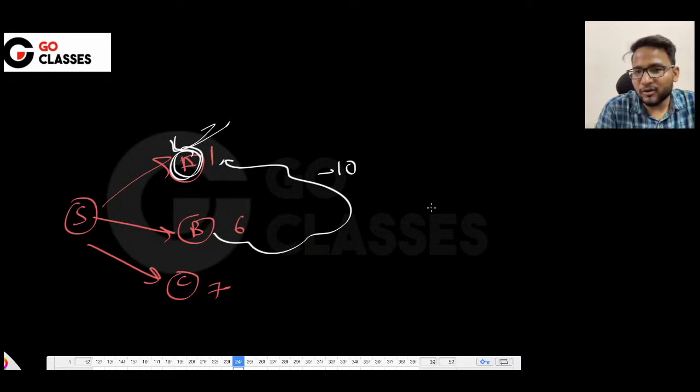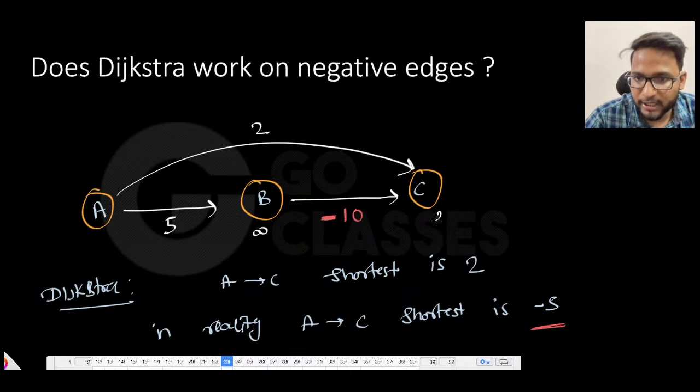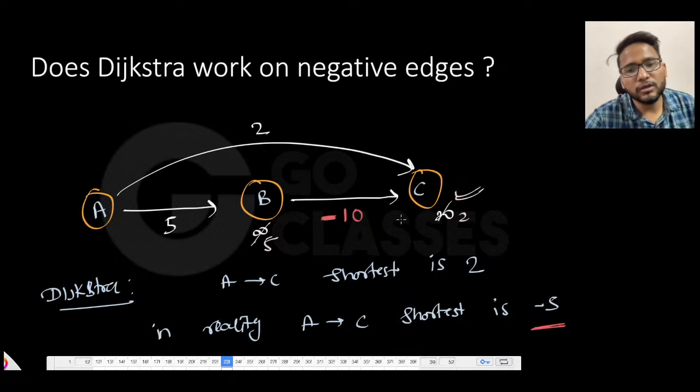So in future I cannot carry a negative weight. That's our assumption, because there are no negative edges. But that's what is happening here. Initially I will say this is infinity, this is infinity, and then this is 5 and this is 2, and then Dijkstra will finalize this C, because in future if you come from this B, I will be carrying something greater than 5, basically it cannot be lesser than 5.